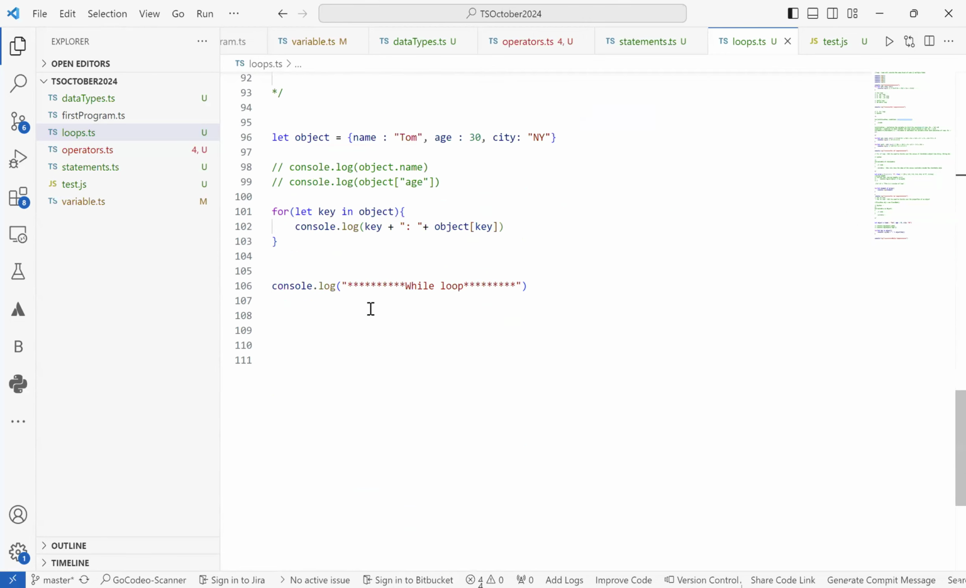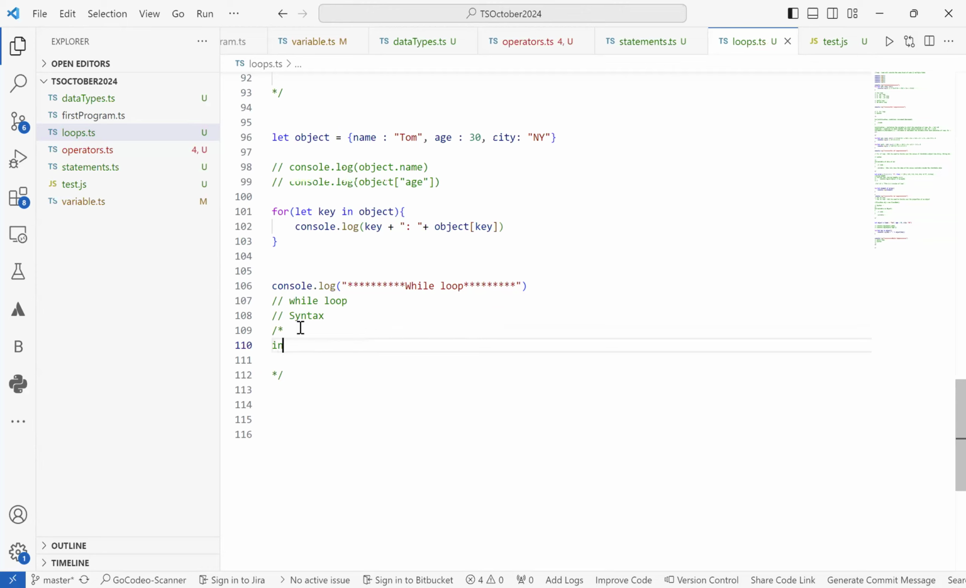So let's see how we write the syntax for the while loop. What is the syntax for the while loop first? The syntax that we have for the while loop is again very simple, compared to the other for loops that we have seen.